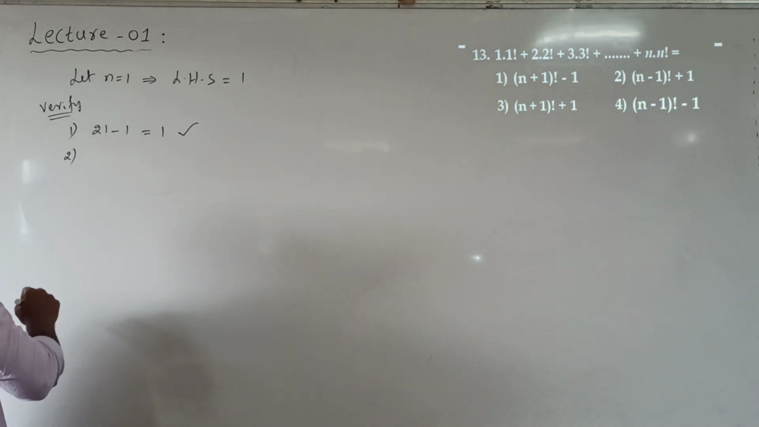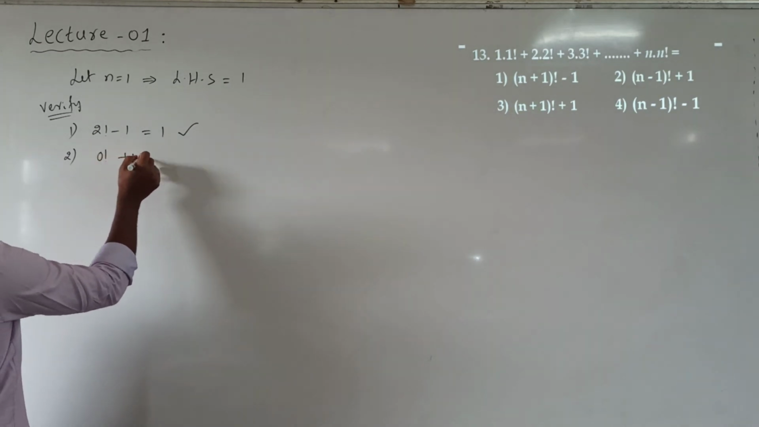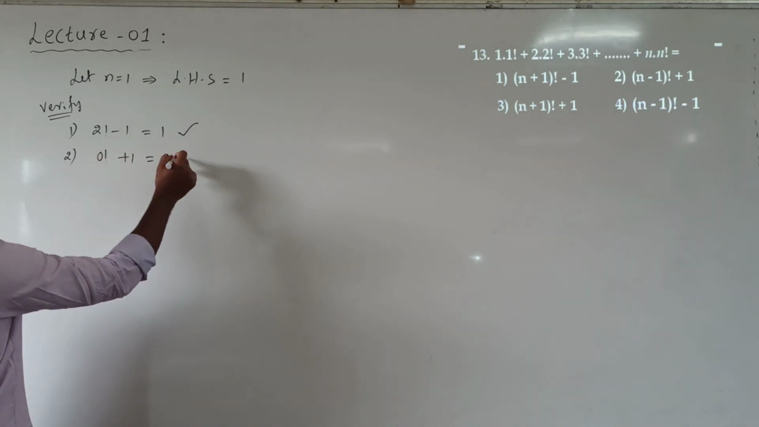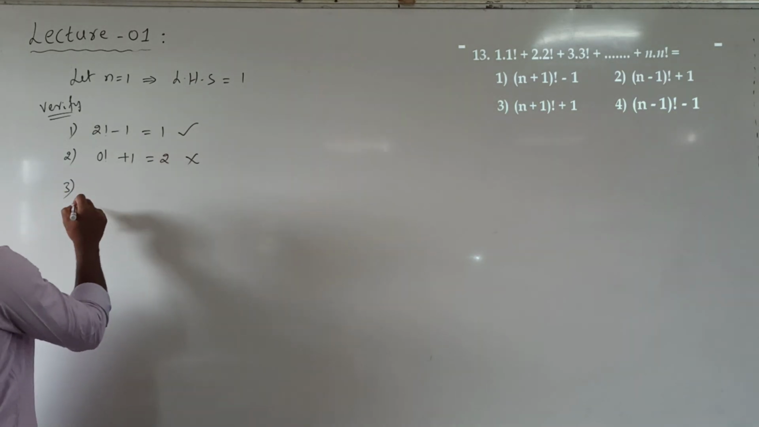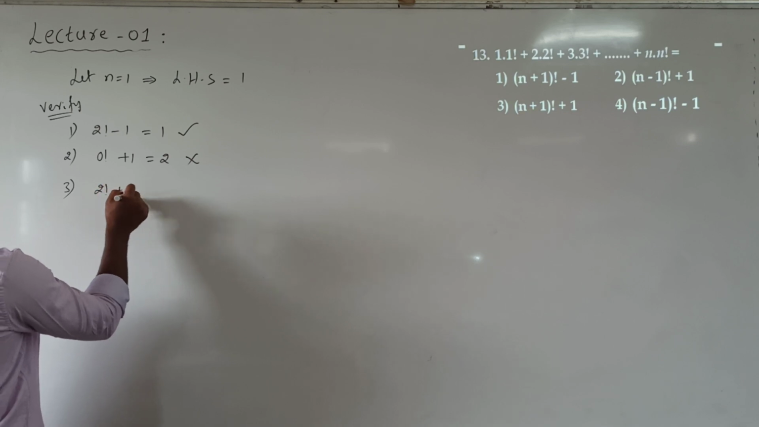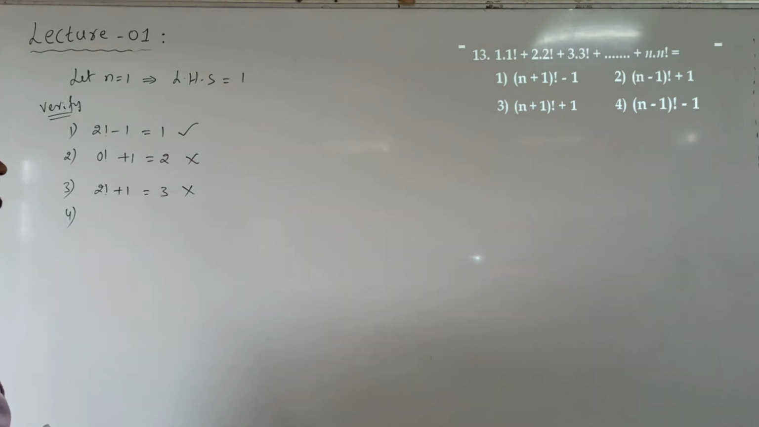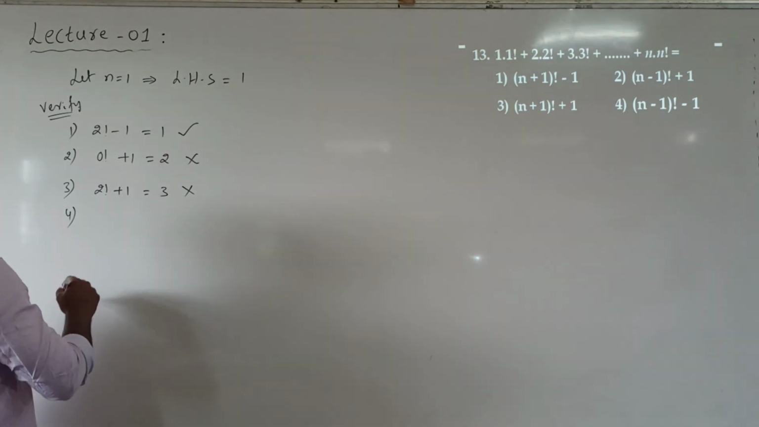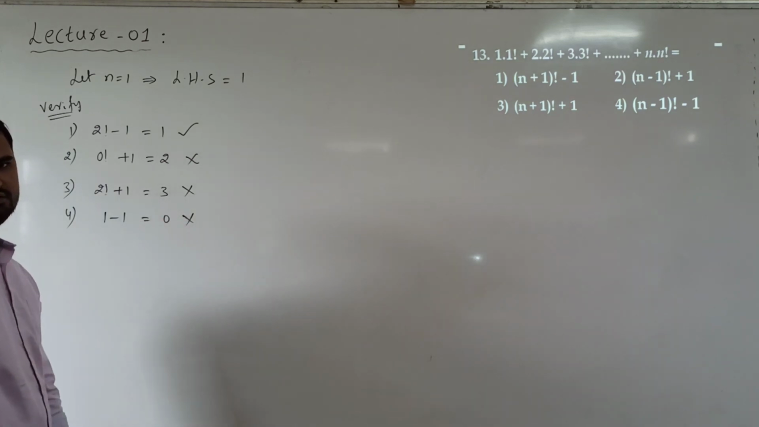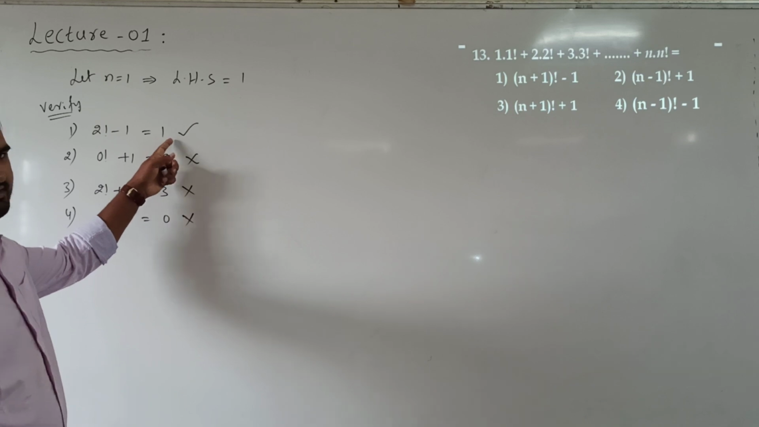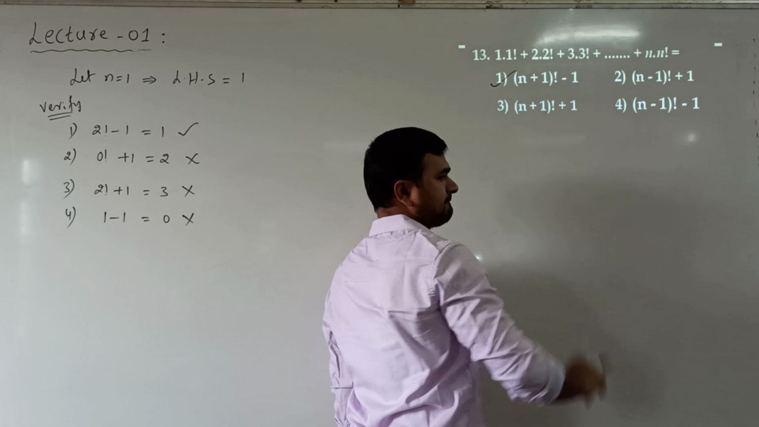Second option, n is 1. 1 minus 1. 0 factorial is 1 plus 1. 1 plus 1 is 2. So it is wrong. Third option, n is 1. 2 factorial plus 1 is 3. Wrong. Fourth option, n is 1. 1 minus 1. 0 factorial is 1 minus 1 is 0. Is also wrong. So only one option giving answer as 1, which is same as left hand side. That is first option.